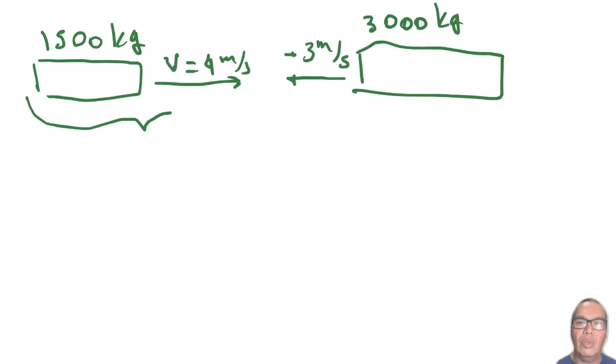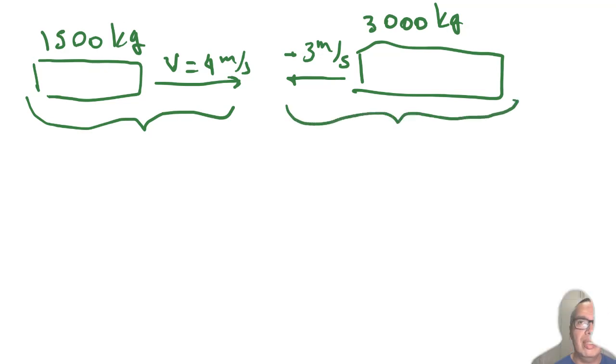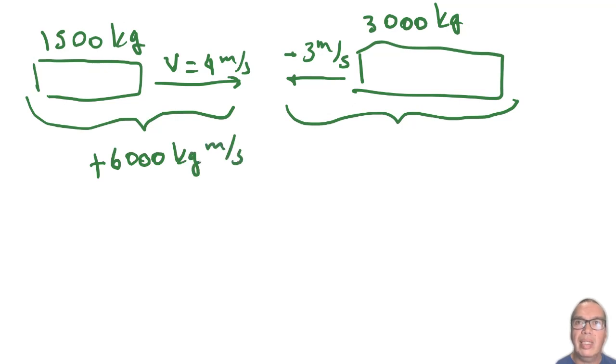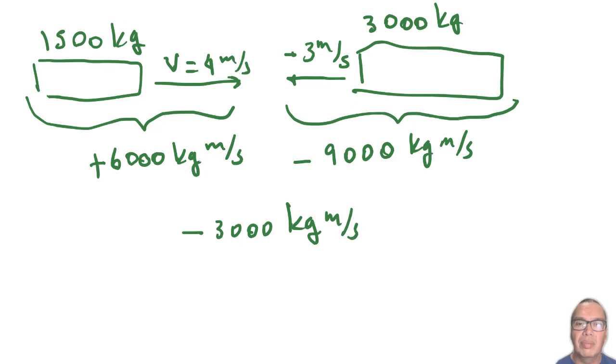Since the two cars stick together, we are talking about a completely inelastic collision, where the final speed is common to the interacting objects. The initial momentum of the system is 6,000 kilogram meters per second plus negative 9,000 kilogram meters per second, or negative 3,000 kilogram meters per second.